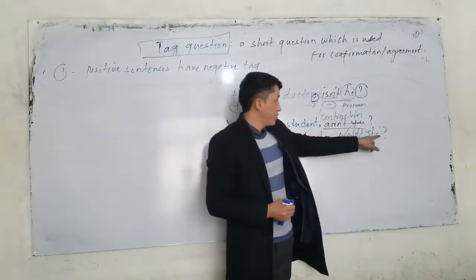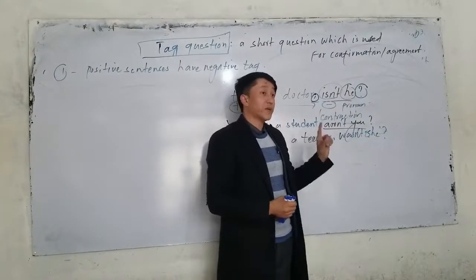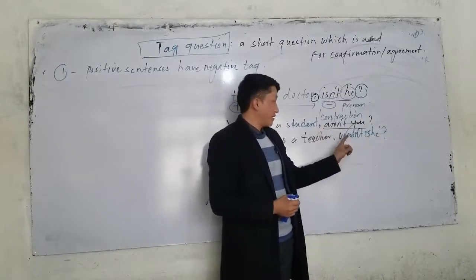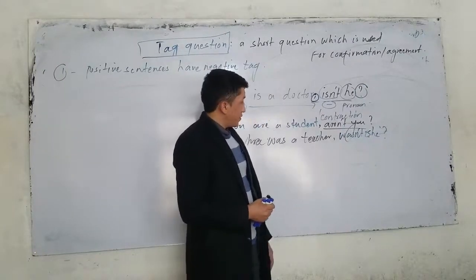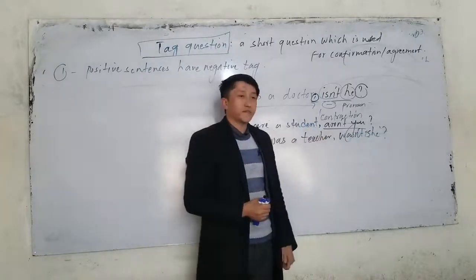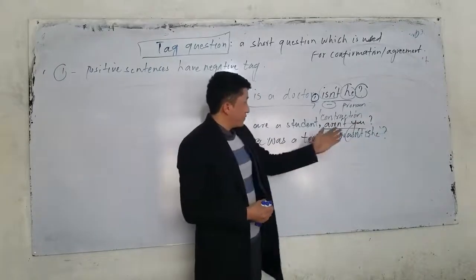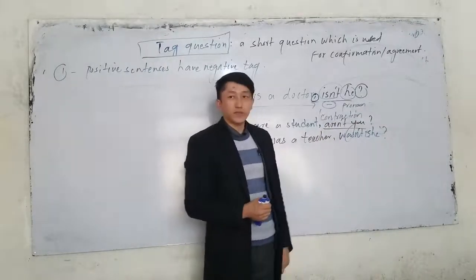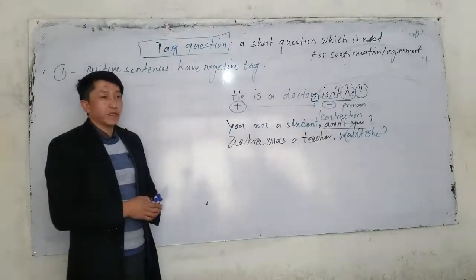After tag question, what do we use? Question mark. And we also use the contraction form. But do not use the capital letter here. Some of the students I saw, they just put the capital letter. They write aren't you, or they write the W, the capital. So don't use capital letter. We always use which letter? We have to use small letter.